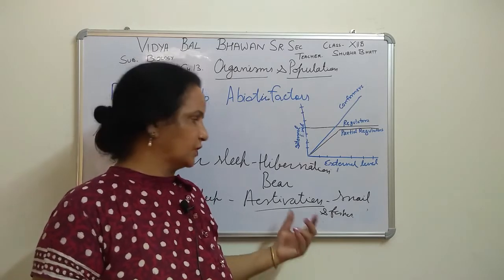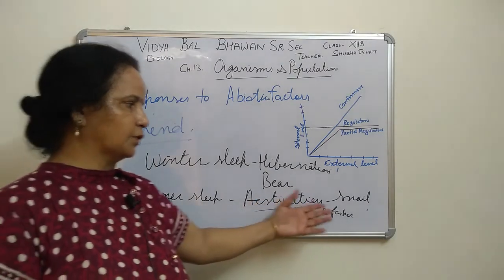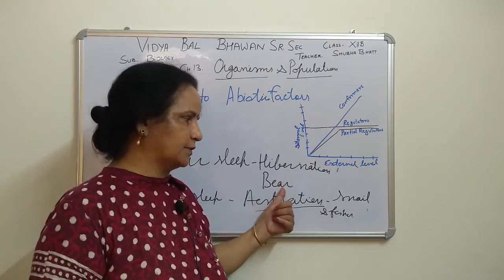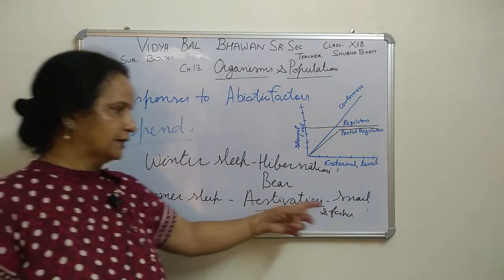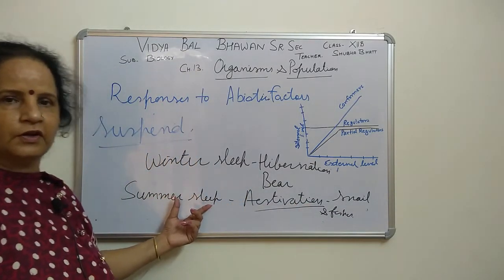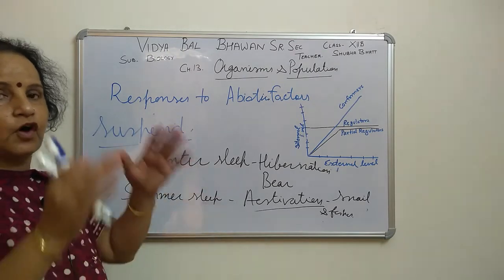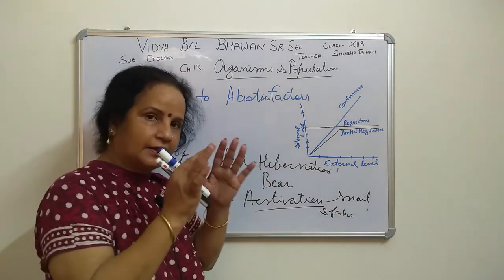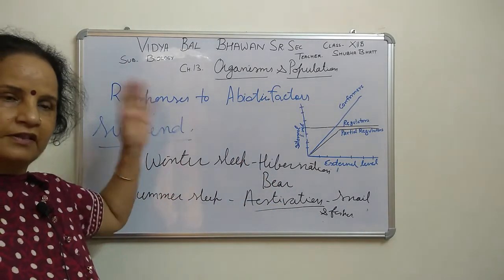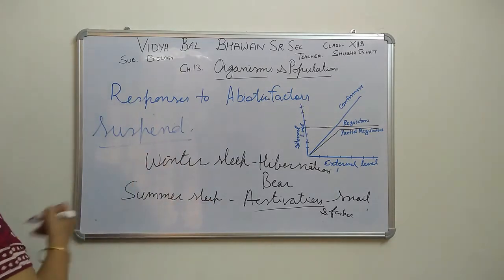Write 2 organisms which are going for summer sleep or estivation. So you have to learn, because there are other examples also, but according to the NCERT book, bear is given for winter sleep, and snail and fishes they are giving there. Whatever happens, during the summer season all the body activities slow down. As you see, dormancy means all these activities are stopped. In the same case here, that is called sleep, a summer sleep or a winter sleep, right? One more term is there in the same, that is called diapause.